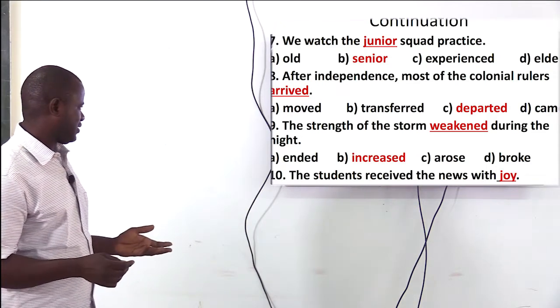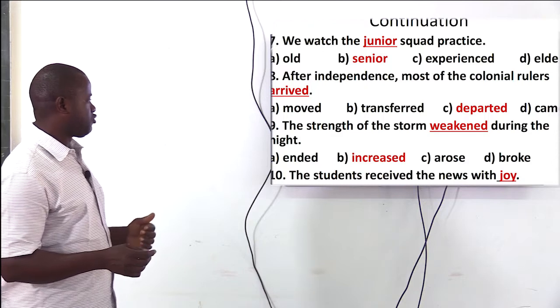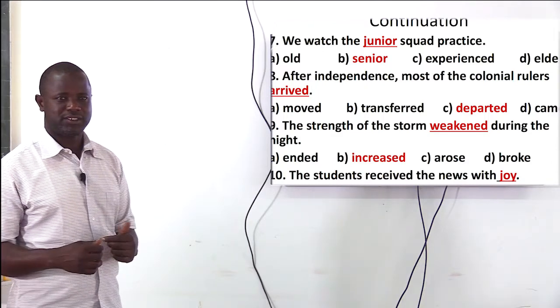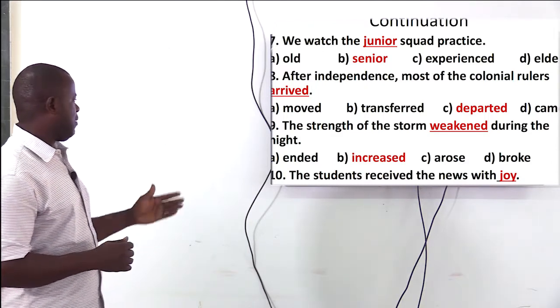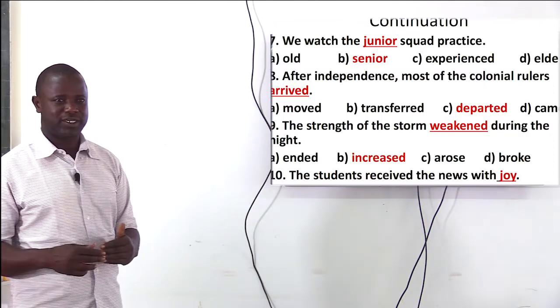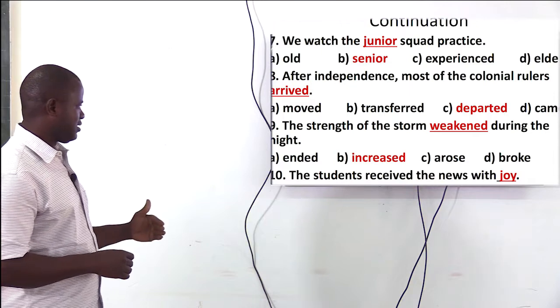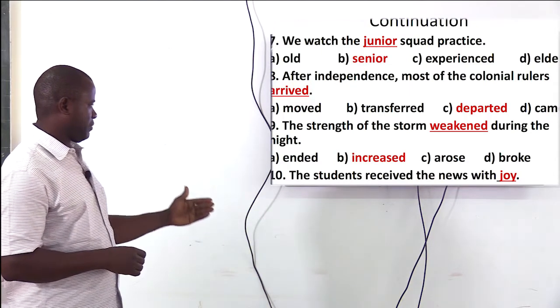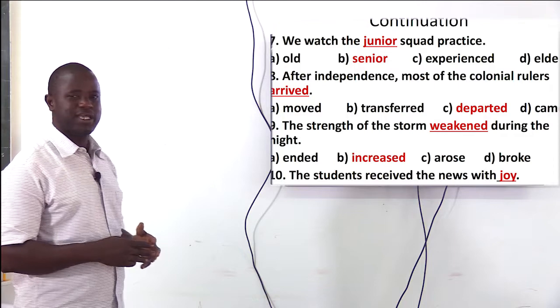Number 10, the students received the news with joy. Among the options, which one has an opposite meaning to the underlined word? Happy, expectations, sadness, happiness.